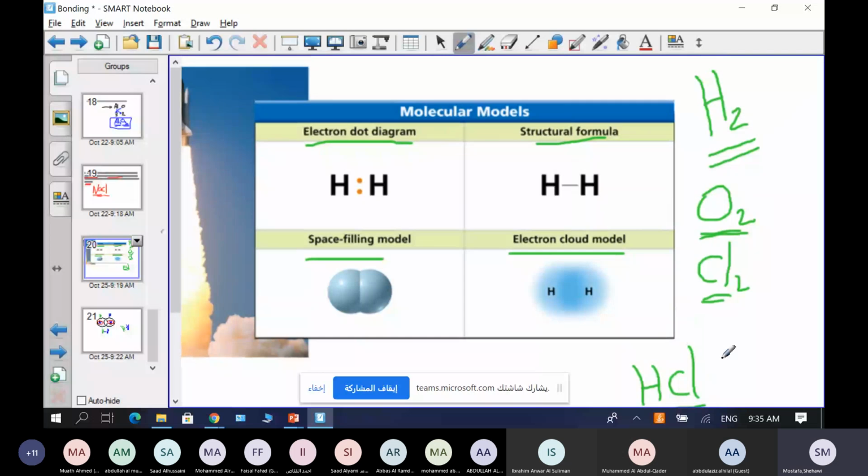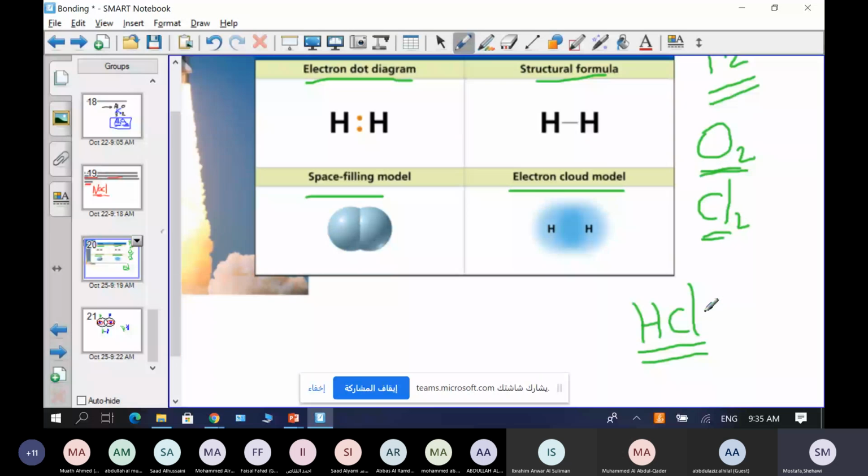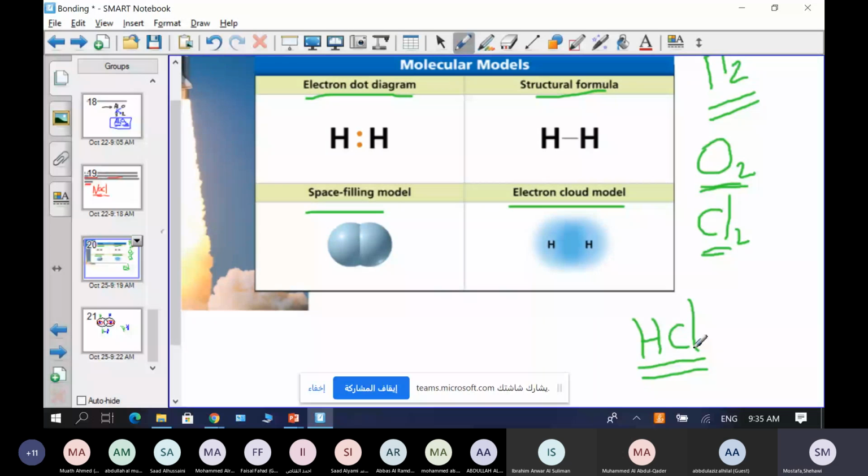So the word molecule is specifically for atoms that are covalently bonded, like all of these. We call it an element when they are the same type, and a compound when they have different types. So this is a molecule of an element, and this is a molecule of a compound. Also CO2 is a molecule, because it's a covalent bond of a compound. We'll talk about all of this separately, guys. And H2O is a molecular compound, or a molecule of a compound. So molecule of an element when they are the same type, molecular compound when they are different types, but all of them are covalent.